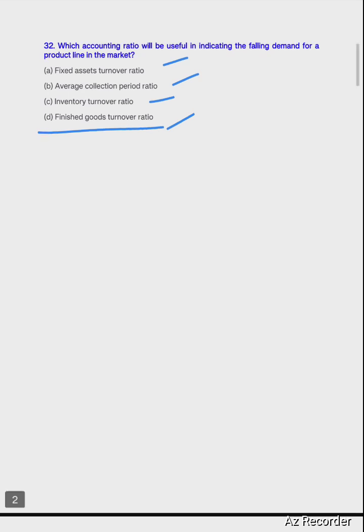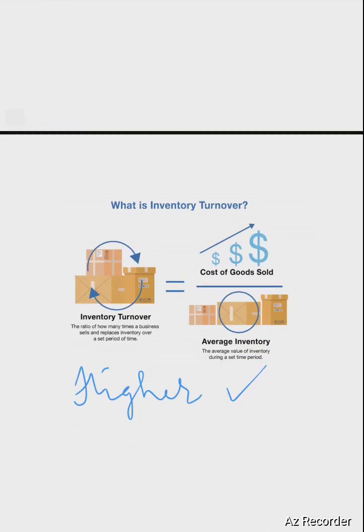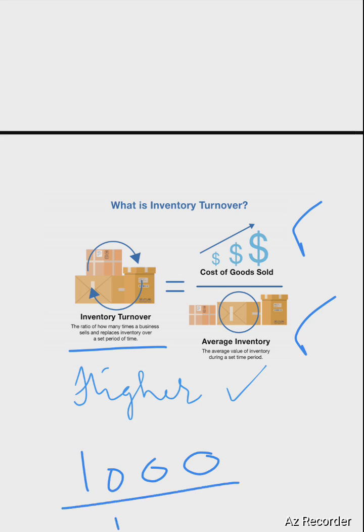Let's understand it with an example. This is your cost of goods sold divided by average inventory. Then you come to know your inventory turnover. Say your cost of goods sold is intact. Now your average inventory is 100 and your cost of goods sold is 1000. So 1000 divided by 100, your answer will be 10.